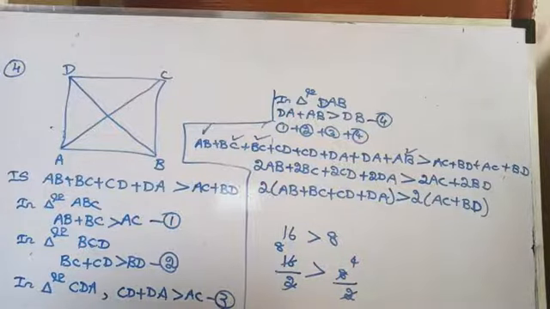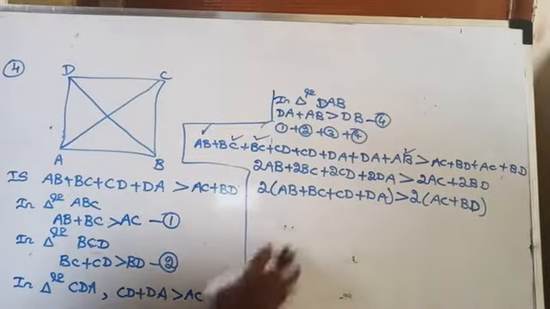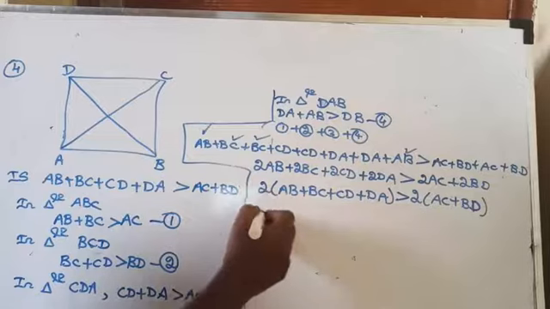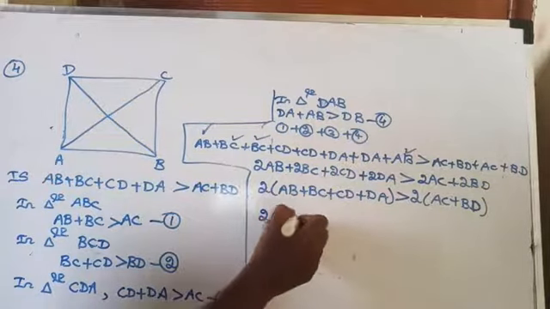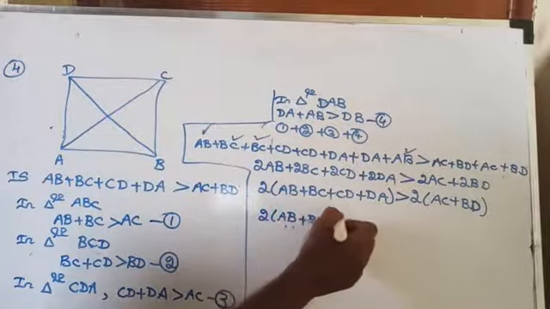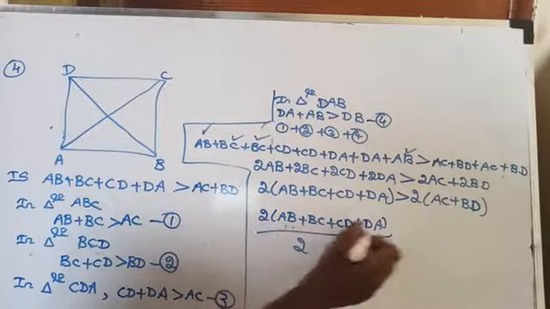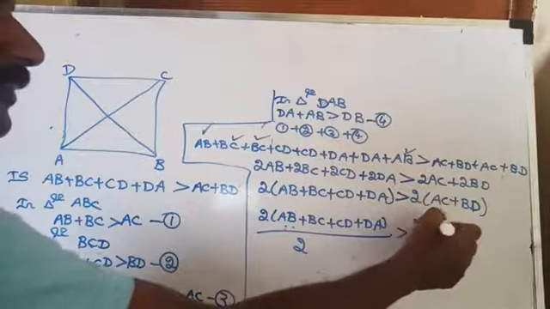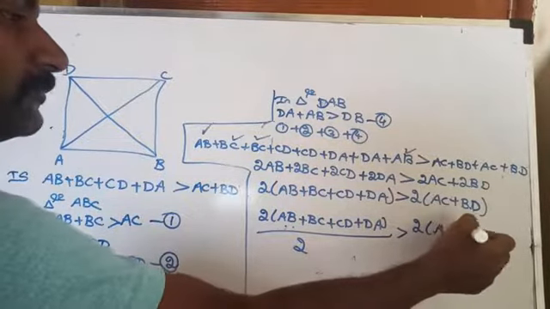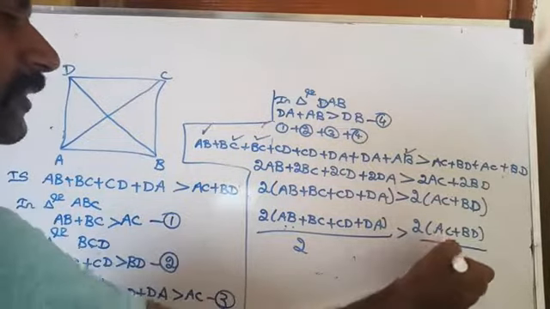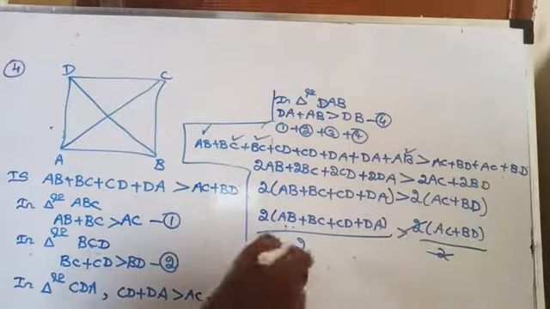So what am I going to do? I am going to divide by 2 here. So 2 times of AB plus BC plus CD plus DA divided by 2 is greater than 2 times of AC plus BD divided by 2. The inequality remains the same. Right?